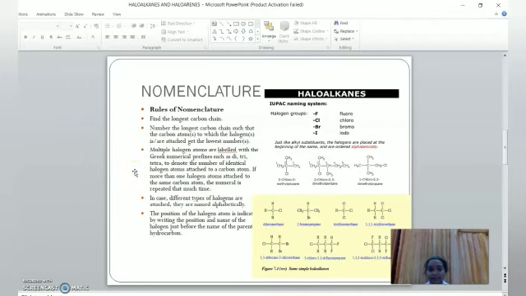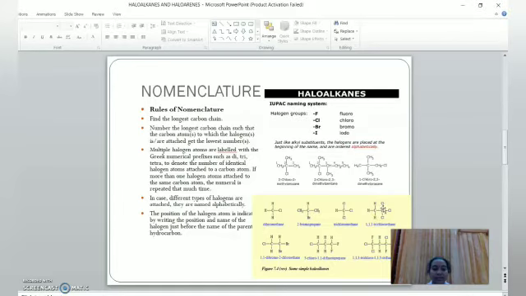Then we go to the third step. If there is more than one halogen group, we have to name it with a multiplying prefix. If there is only one, there is no need to write anything. If there are 2, it is di. If there are 3, it is tri. If there are 4, it is tetra. For example, here you can see 3 chlorine atoms attached to this carbon atom, isn't it?